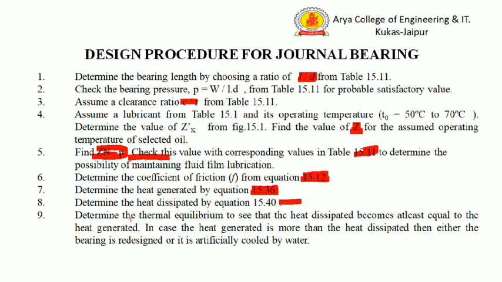And at last we will check the thermal equilibrium to see that the heat dissipated becomes at least equal to the heat generated. In case the heat generated is more than the heat dissipated, then there are two methods. Either the bearing is redesigned, it means that we can increase the operating temperature of the oil, or the bearing is artificially cooled by water or some oils. So this is the design procedure of the journal bearing.